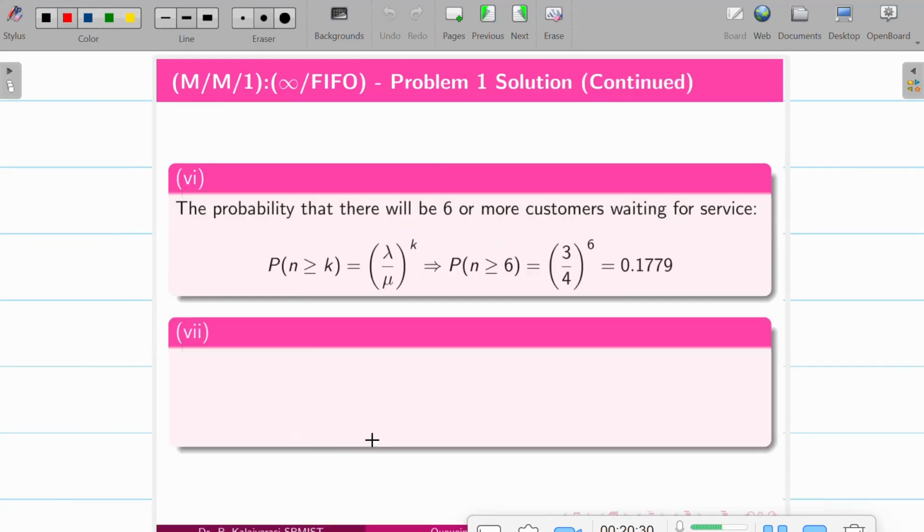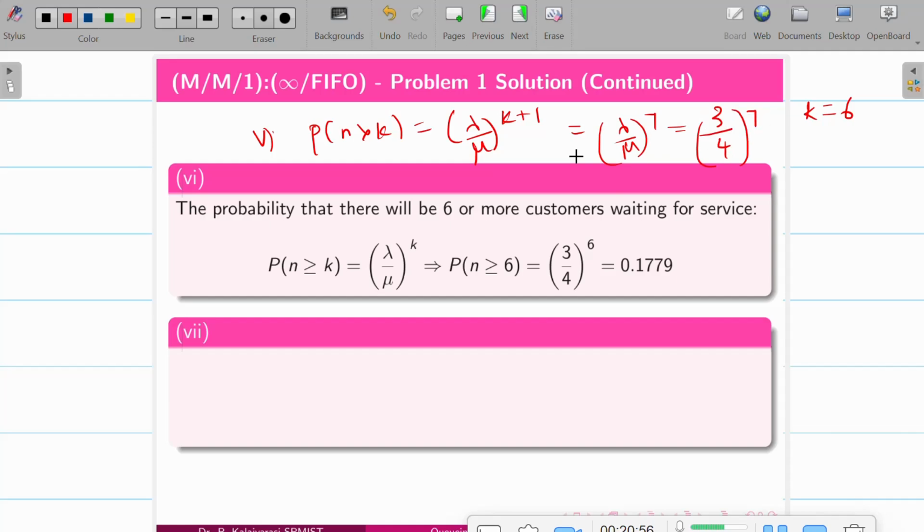So the fifth question is probability of n greater than k, which is lambda by mu whole power k plus 1. Here k is equal to 6, so it is lambda by mu whole power 7. Lambda by mu is 3 by 4, the whole power 7. So that will be the answer for the fifth question.